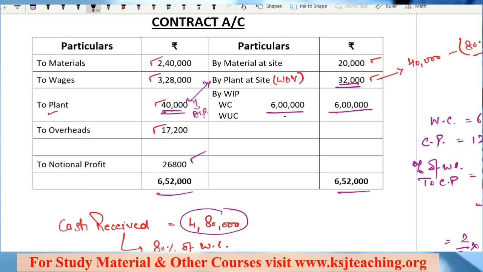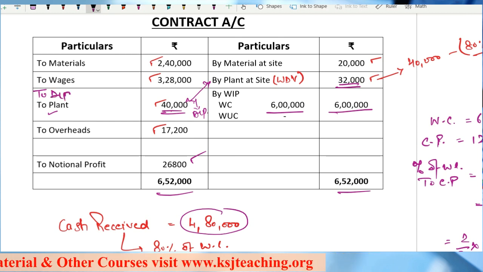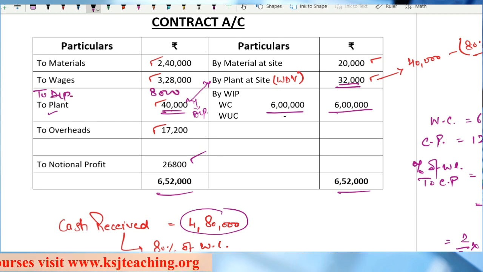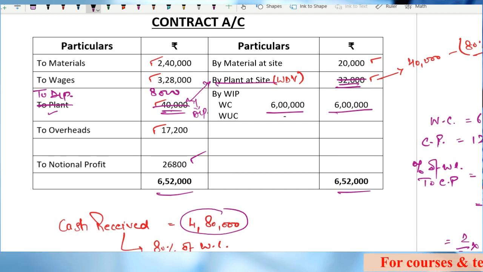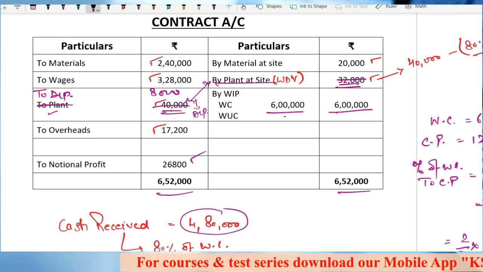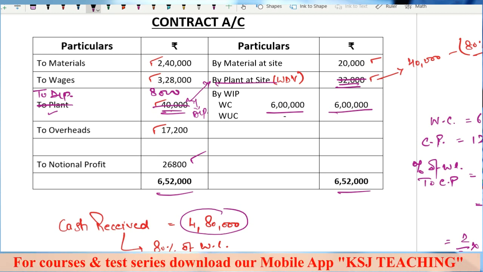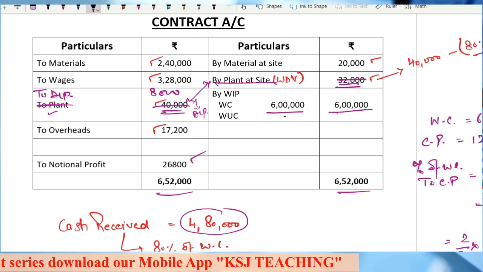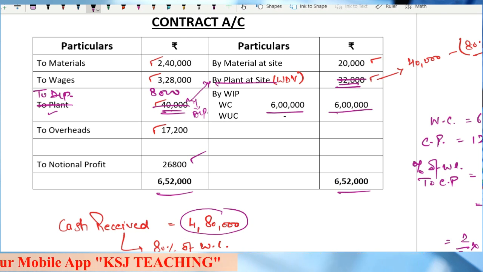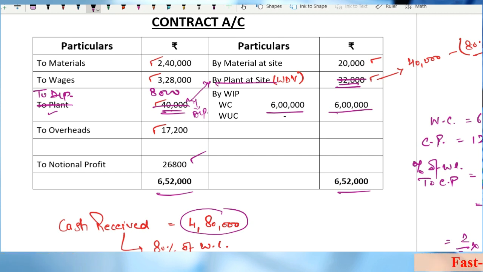Sir, can we directly write depreciation 8,000? Yes, you can write depreciation 8,000 directly, no issues on that. Even if you don't write the original value and the WDV, your answer will be correct.